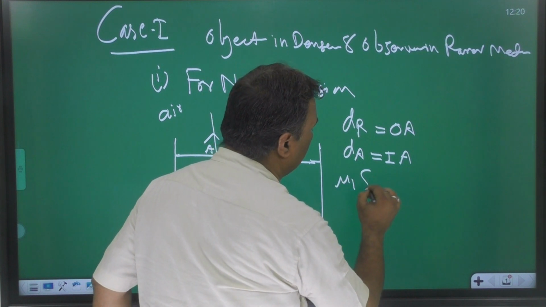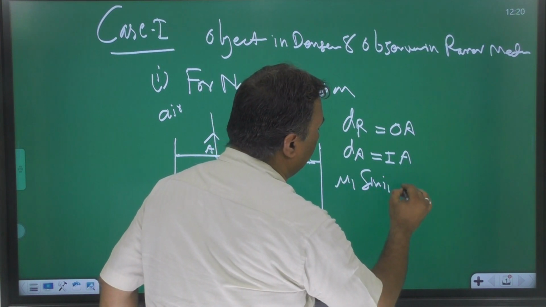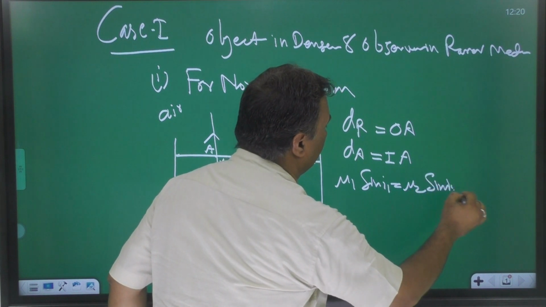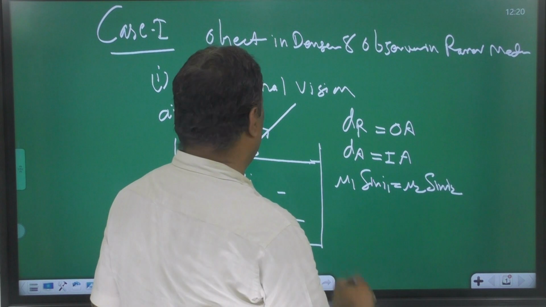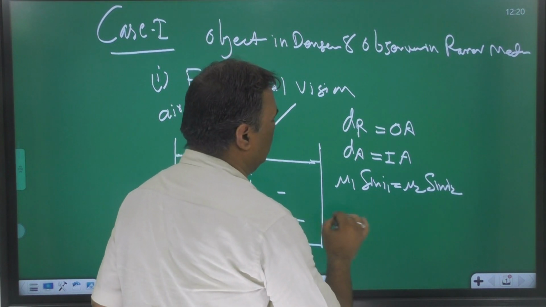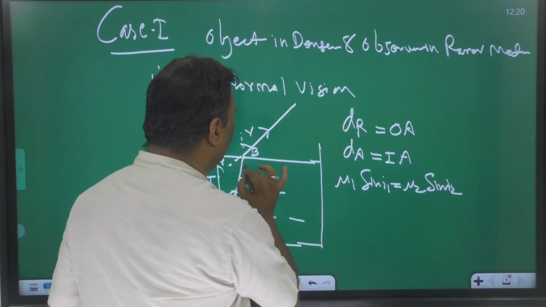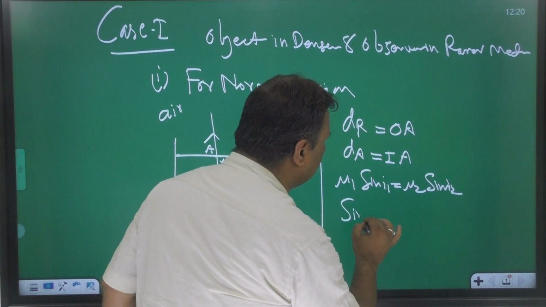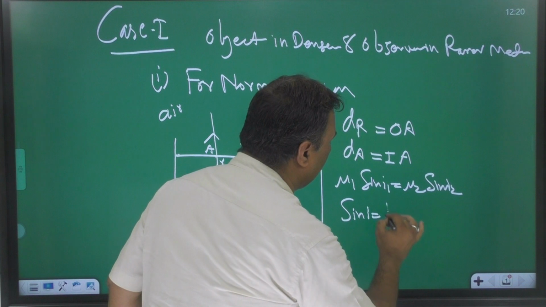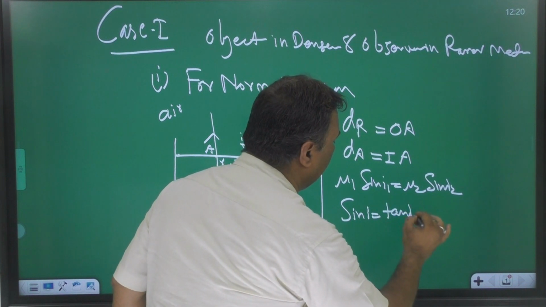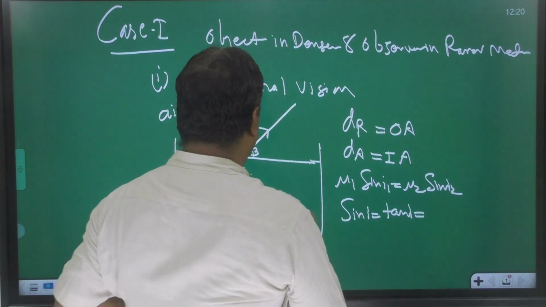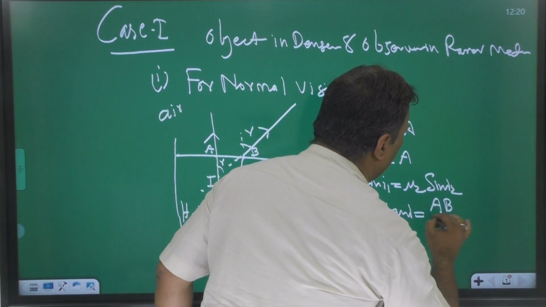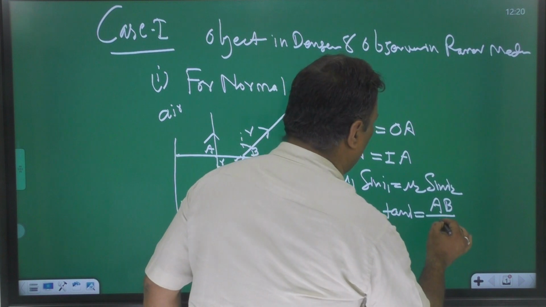Mu1 sin I1 is equal to mu2 sin I2. The angle is already very small, so we can write sin I is equal to tan I, and tan means perpendicular upon base, AB upon OA.